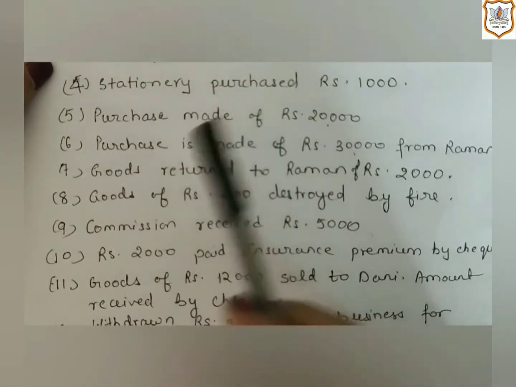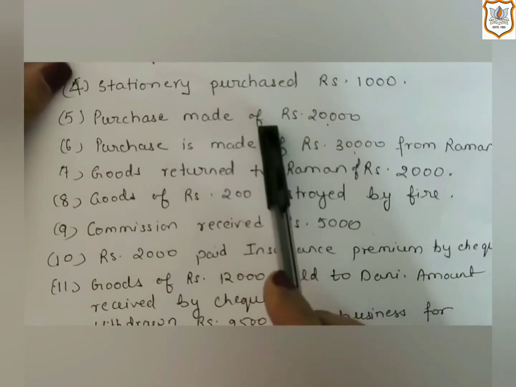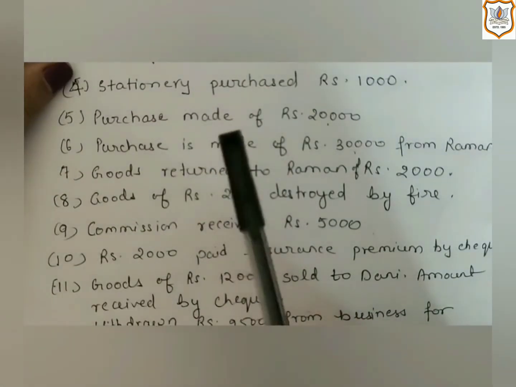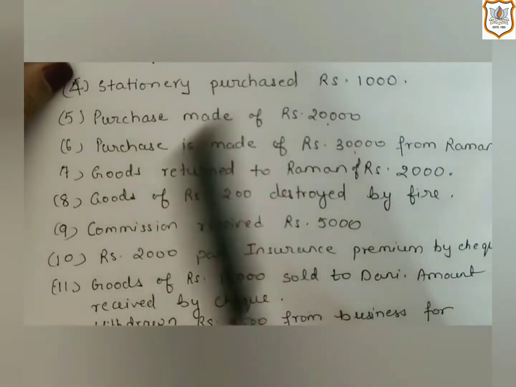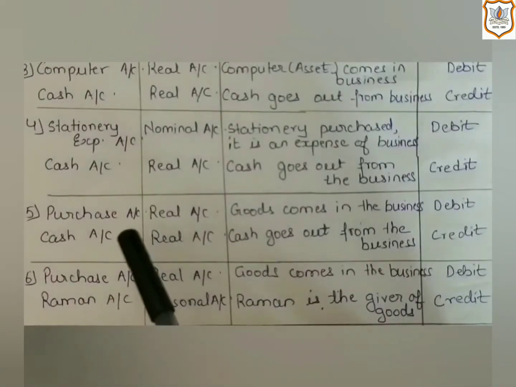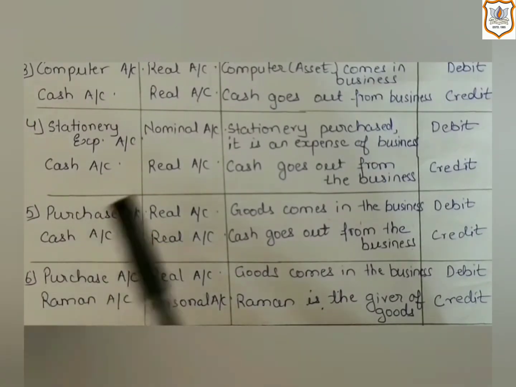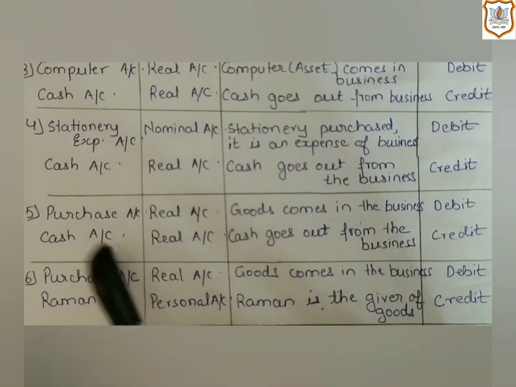So in the absence of both the things, we consider it as a cash transaction. So as it is a cash transaction, in this case the cash account is definitely going to be affected. So see here, the first account is cash account and purchase account. These two accounts will be affected.